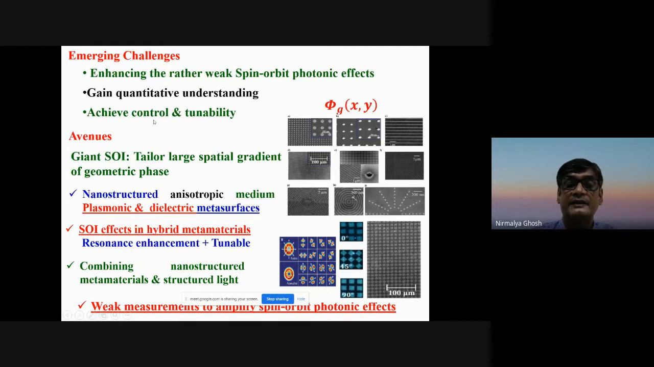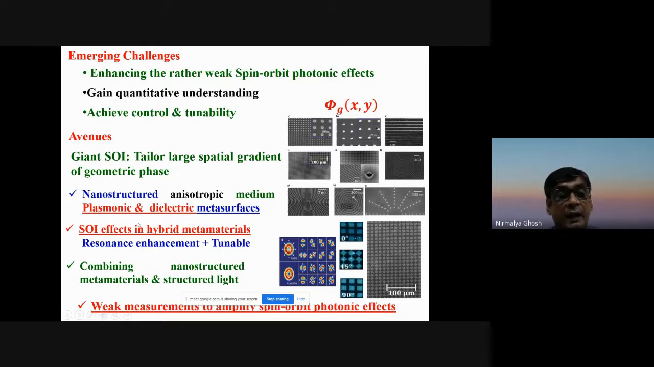So these are the challenges, and the avenues being followed include tailoring giant spin-orbit interaction by tailoring a large spatial or momentum gradient of geometrical phase. For example, I have shown some pictures here which we have developed. I will discuss some of those. If you can spatially tailor in the nanostructure, at the nanoscale, then you can generate a very large gradient of the geometrical phase, which leads to a giant spin-orbit interaction effect, or giant spin-Hall effect, you can say.